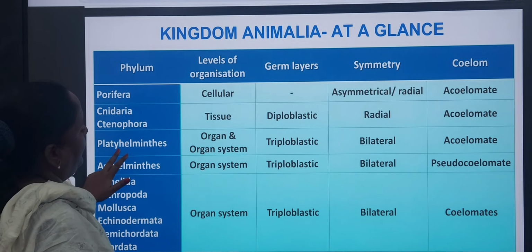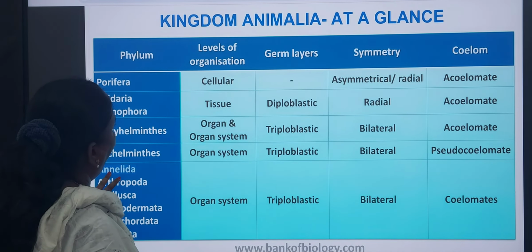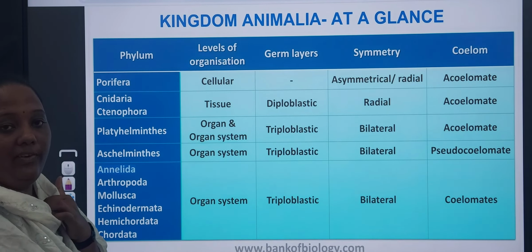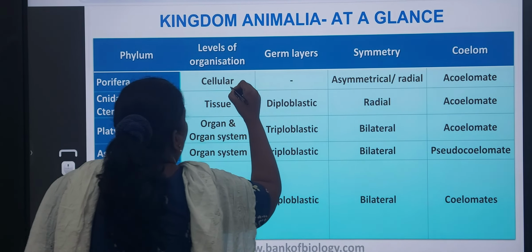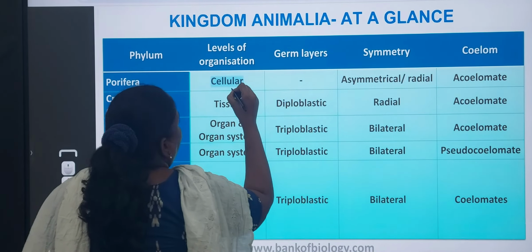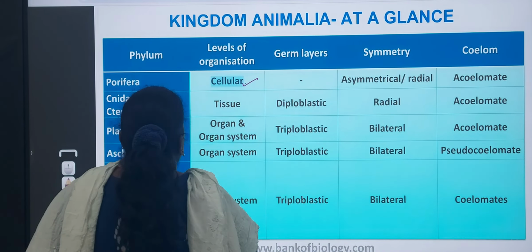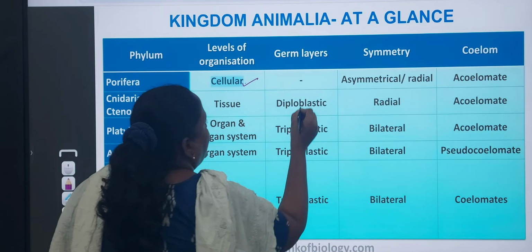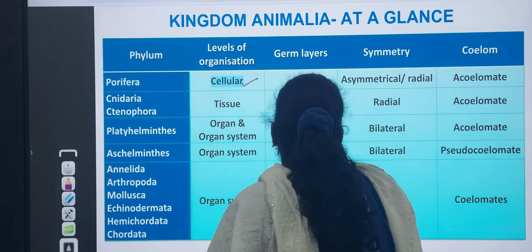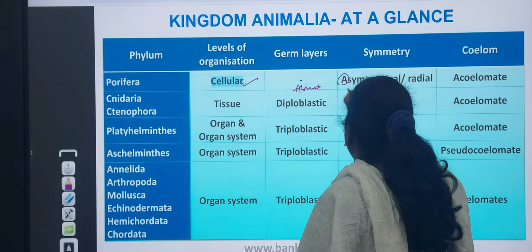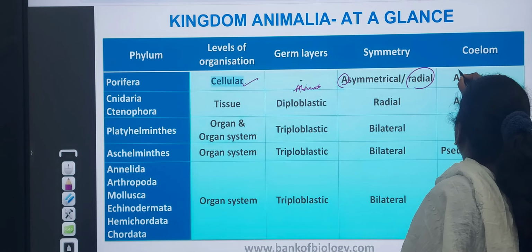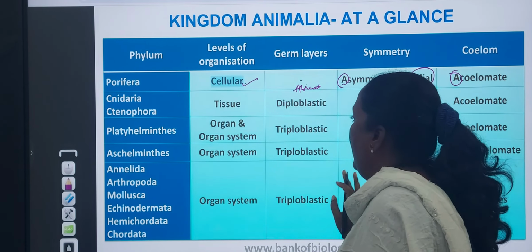Here, let's see all the phyla in a glance. Here, porifera. In porifera, what is the level of organization? Cellular. Here, the cells are arranged loosely. Next, are the germ layers present or absent? Absent. Here, body symmetry: how? Asymmetry, radial or bilateral? Mostly asymmetrical, some are radial. Coelom: here in the porifera, is coelom present? No, the coelom is absent.